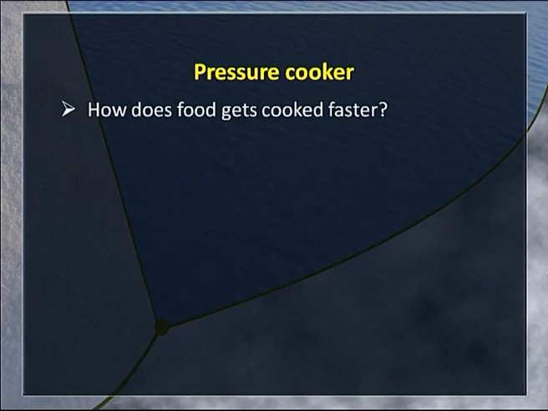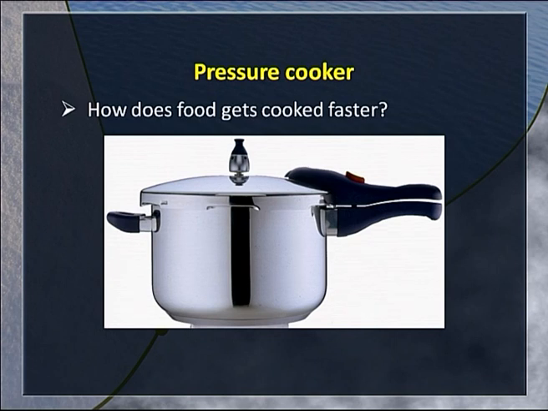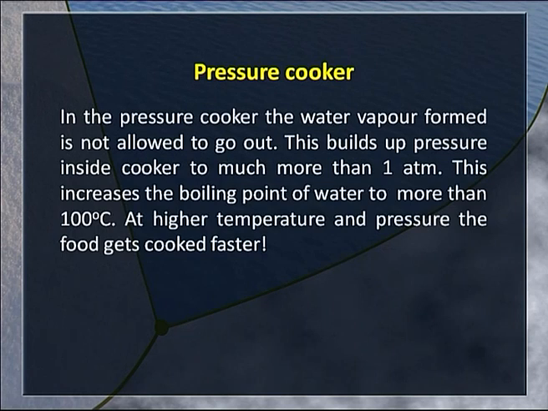We can think of explaining how a pressure cooker works. How does food get cooked faster? This is the pressure cooker. We have a lid which is tight and a weight which releases the pressure whenever the pressure exceeds a limit. So, when you close the lid, the water vapor that is formed in a pressure cooker is not allowed to get out. The pressure inside builds up.